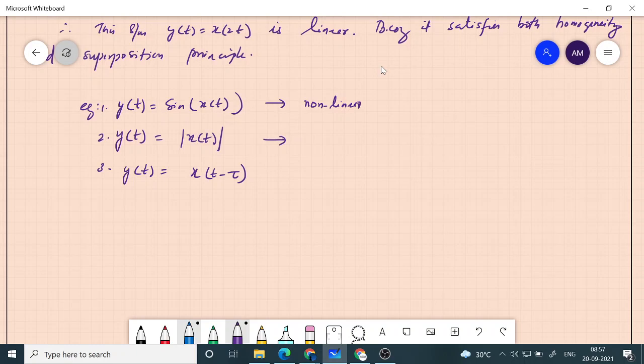It also doesn't satisfy homogeneity, because if a is negative, then when you multiply, the modulus operation will remove the sign of a, and therefore you cannot have it as a into y of t. Okay, so this is also non-linear.